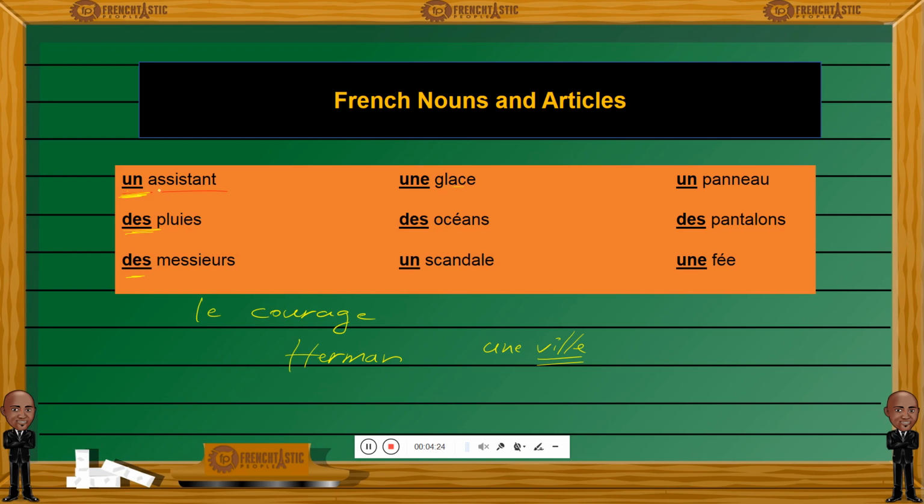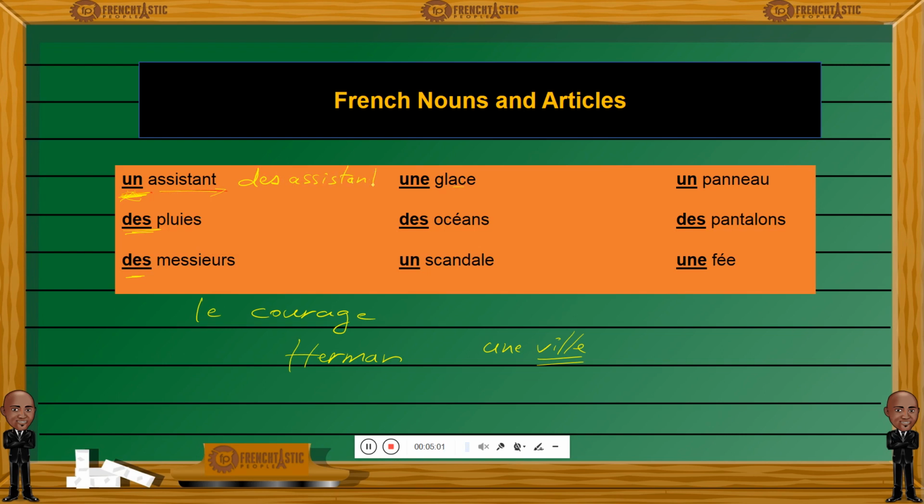Whichever gender and number the noun has, the article also should be that gender and should have that number. So here, un is masculine, assistant is masculine. Un, like an, is singular, assistant is also singular. If I were to put this one in the plural form, like some assistants, like a few assistants, I would say des assistants.